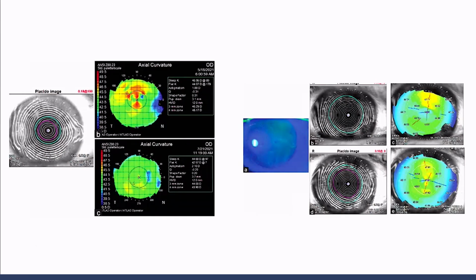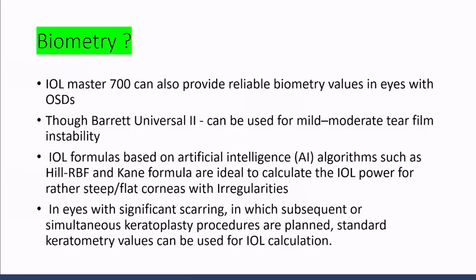The same thing is shown here, in a patient with epithelial basement membrane dystrophy or dry eye disease, showing how the mires change preoperatively and postoperatively. Now we come to the point of which biometric formula. The IOL Master 700 can provide reliable biometric values in eyes with OSD, though the Barrett Universal 2 can be used for mild to moderate tear film instability.